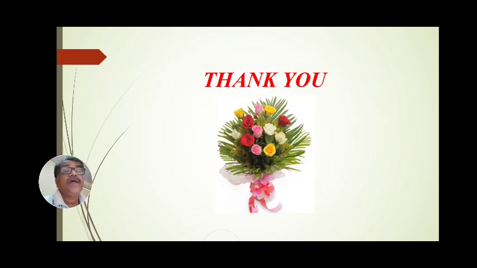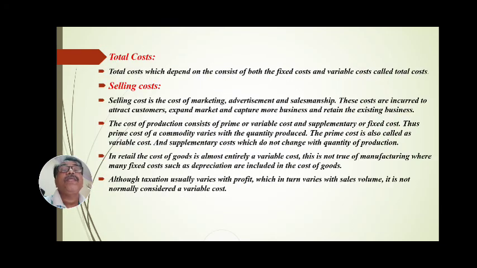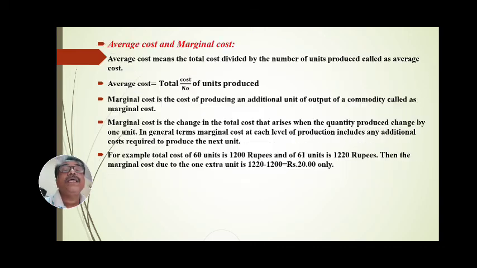With this, we have seen all the different types of cost: fixed cost, variable cost, total cost, production cost, selling cost, average cost, and marginal cost.